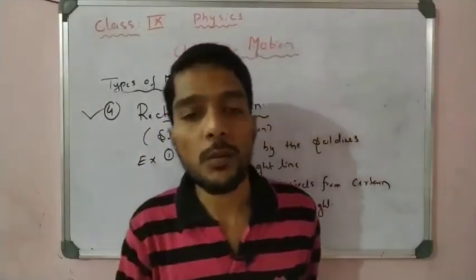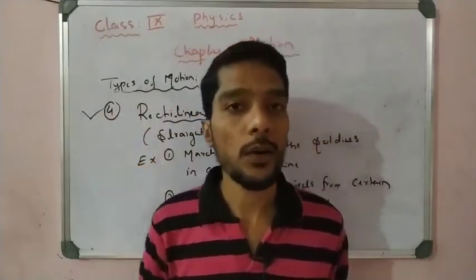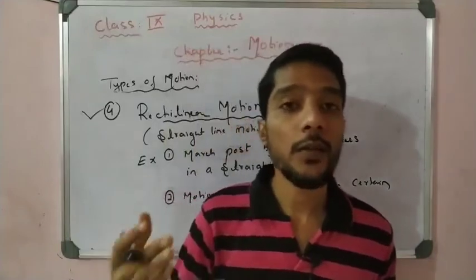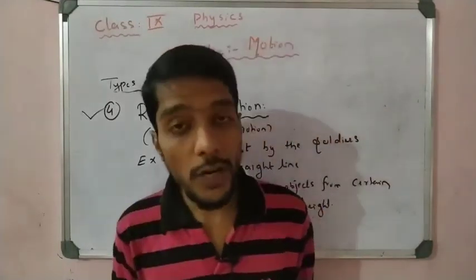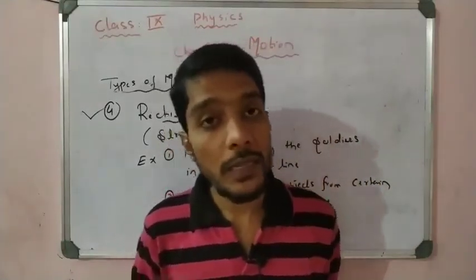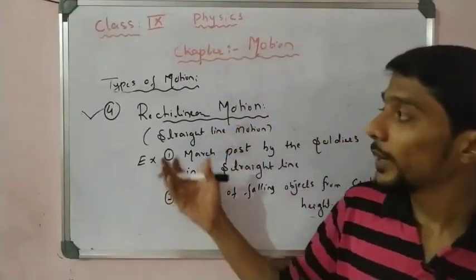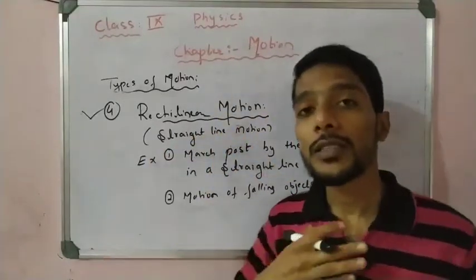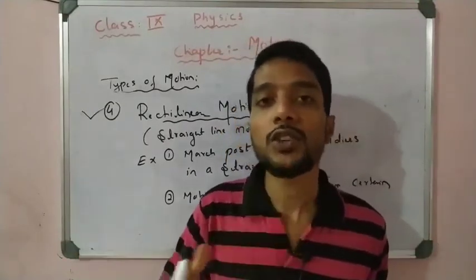Rotational motion and periodic motion you will learn at the PUC level, class 11 and class 12, and circular motion you study at college level. But in the 9th class it is basic, so here you learn about simple 1D, that is one dimensional motion, a straight line motion.